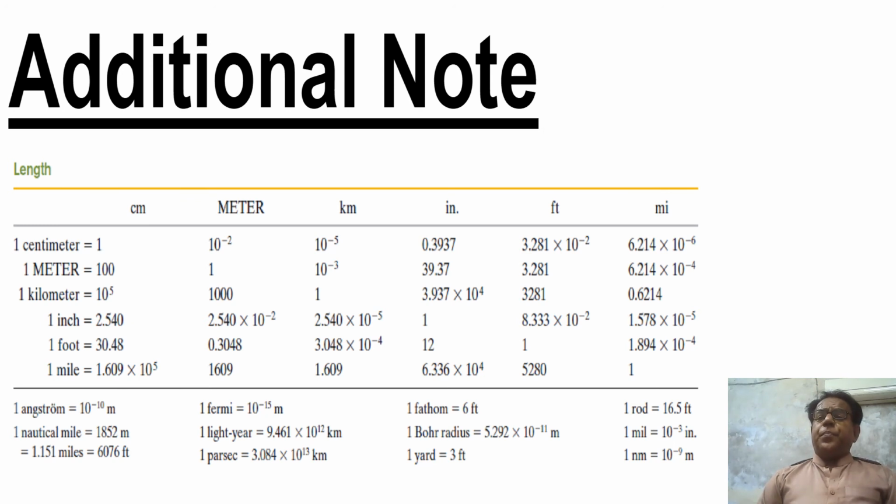Similarly, in the last row, which is the ninth row of this table, and its font is smaller than the upper portion, in the last column it is written very clearly that 1 nanometer is equal to 10 raised to the power minus 9 meter. Three things from this table have been used in our current problem.